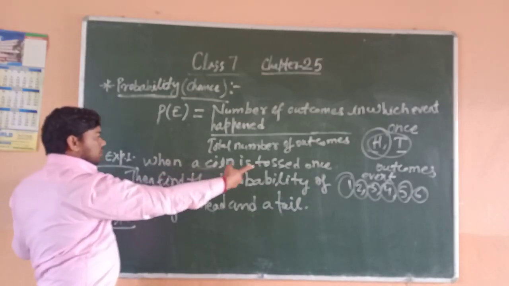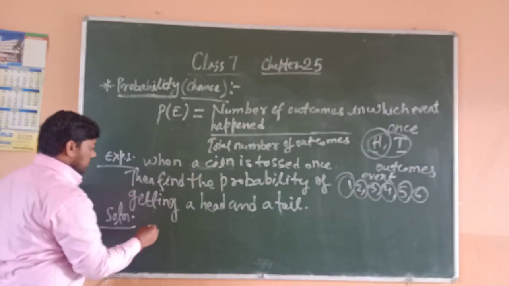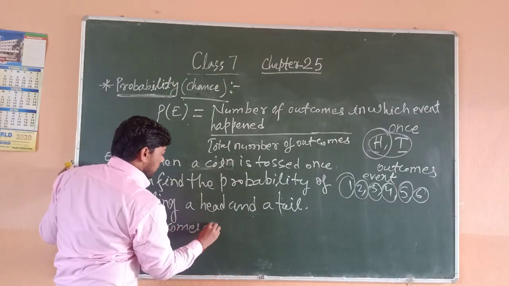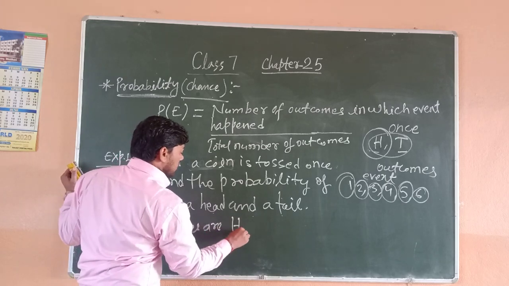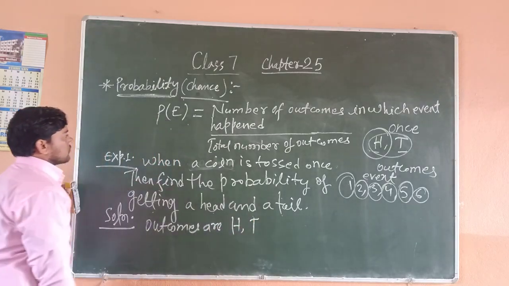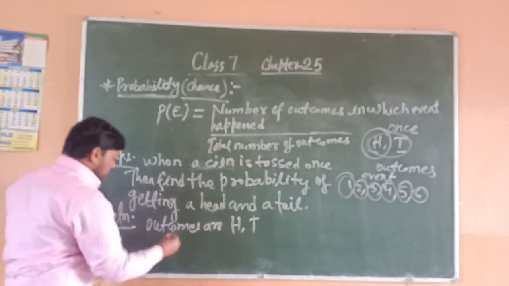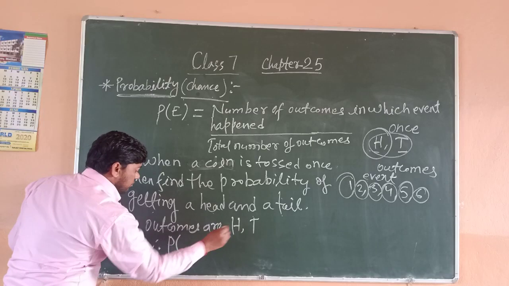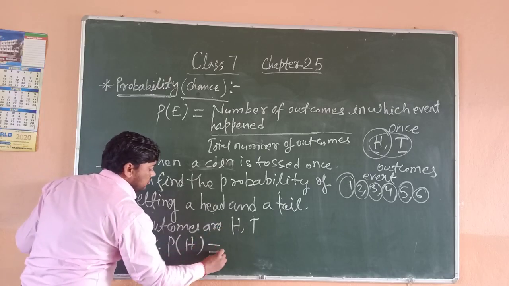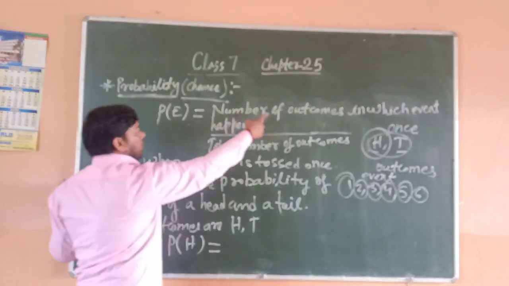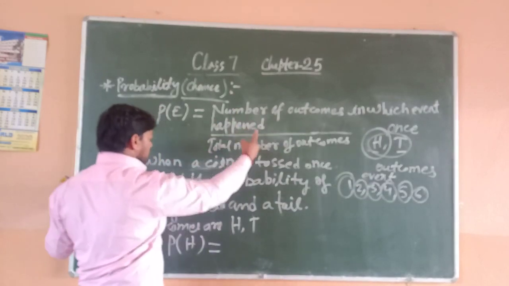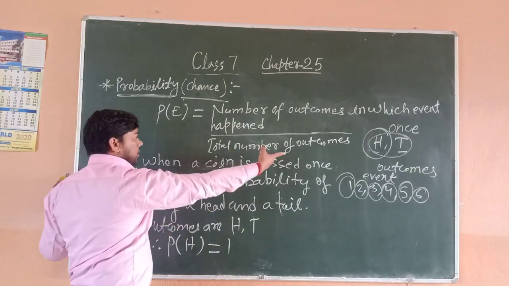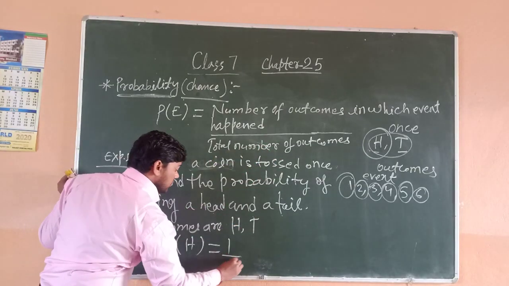When a coin is tossed once, there are two outcomes, head and tail. Therefore, the probability of getting a head is the number of outcomes in which the event happened, which is one, upon the total number of outcomes, head and tail, 2.